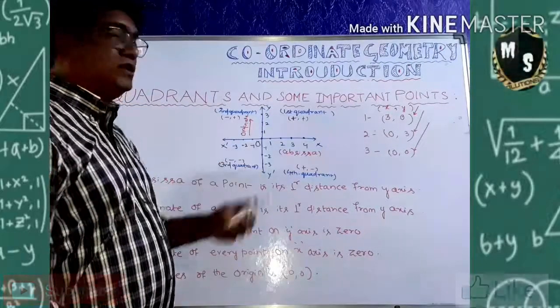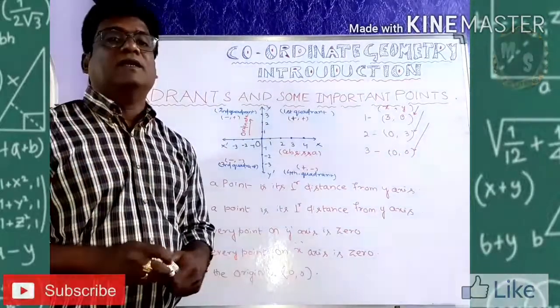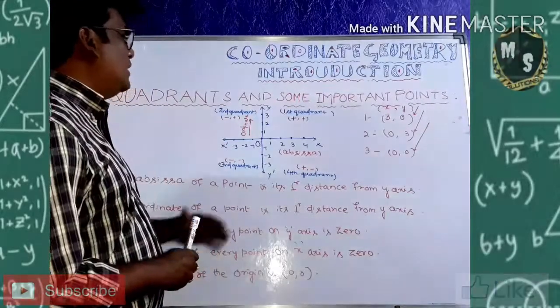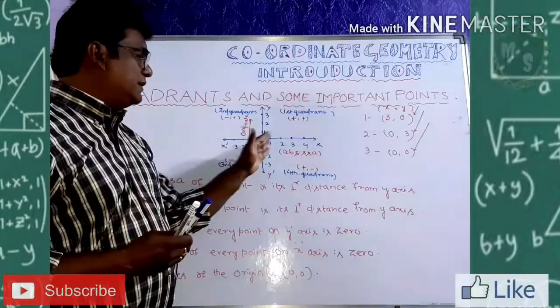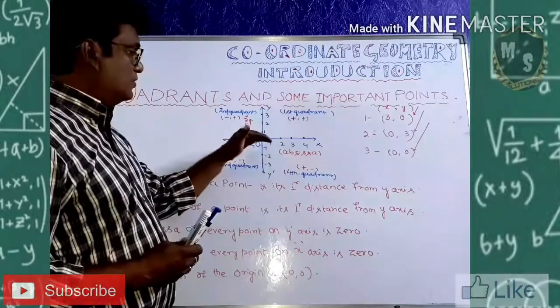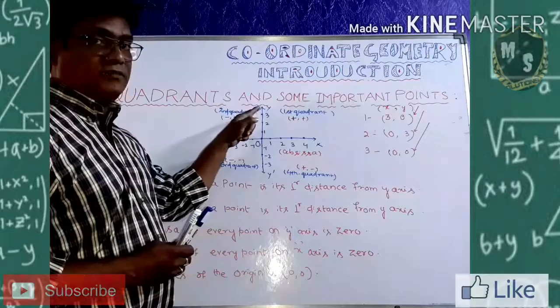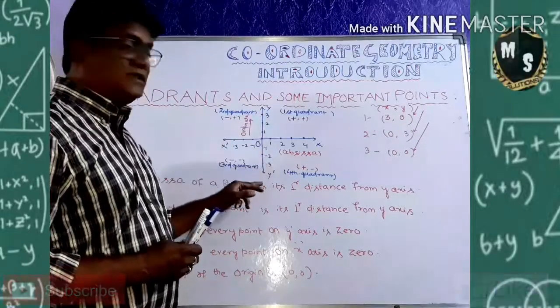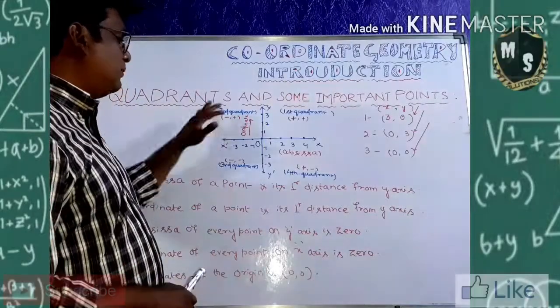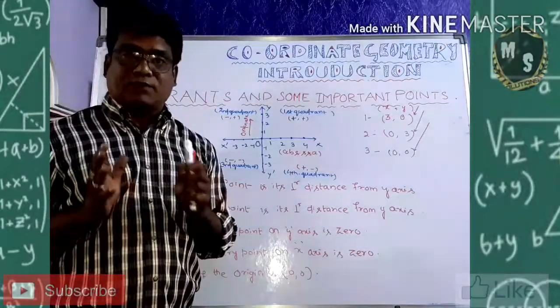And the origin is the intersection of the 2 lines, that is 0, 0. It has no signs at all. To the right of 0 in the x-axis it is positive, to the left of 0 it is negative, above 0 in the y-axis it is positive, and below 0 in the y-axis it is negative. You already know this from 9th class. So now some important points regarding these quadrants.